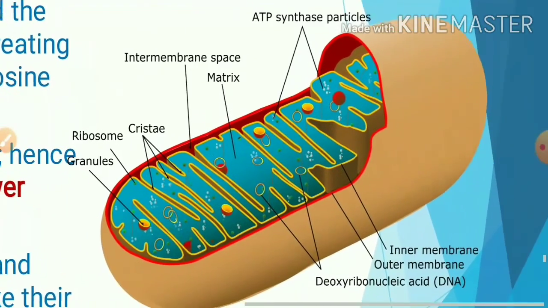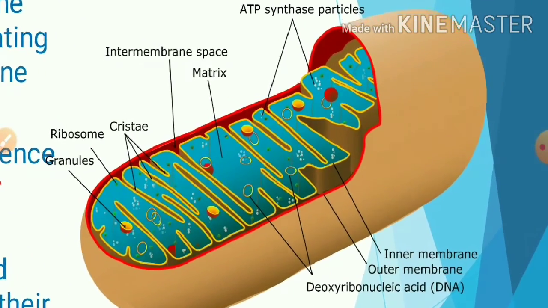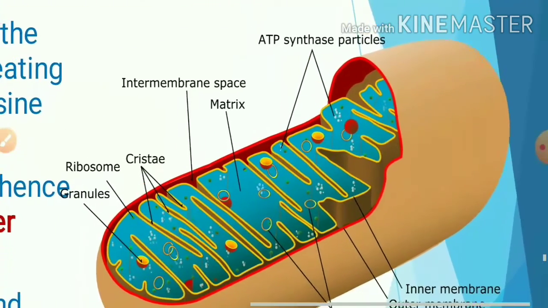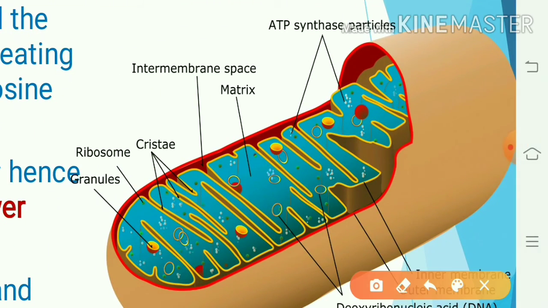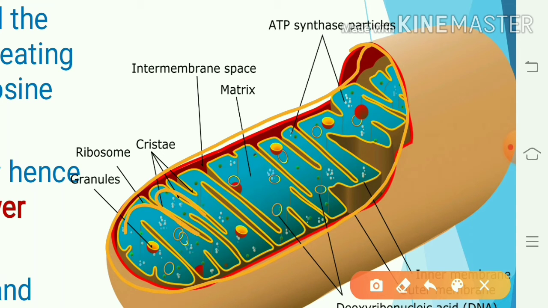Observe this diagram. Here this is the outer membrane, and this folded structure is the inner membrane.